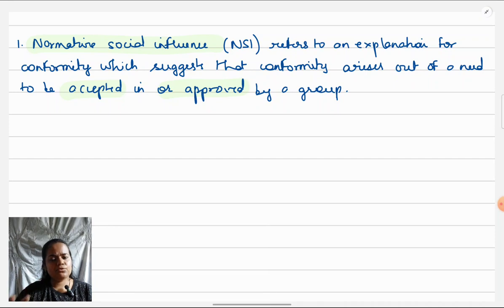In an AO1 2 marker, they want description and detail. The detail is not fixed, it can be anything. Only what you need to avoid is tautological responses. Don't repeat the same thing that you've written in different words. So instead of giving an example or a different point, if you say that it is about being accepted or approved, and then you say it's about fitting into the group. So if my next sentence is NSI is about fitting into the group, that's not helpful. I'm just restating the first statement in different words. So avoid repetition, circular points, tautological responses.